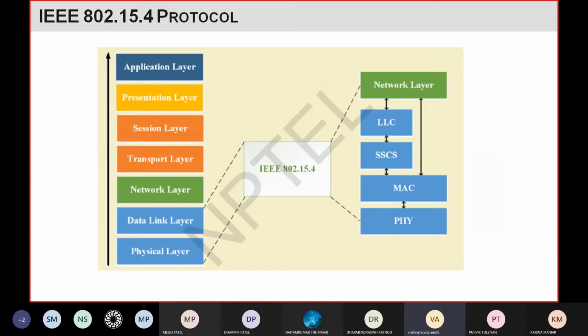These two are additionally used, and you can see they are between the network layer and the MAC layer. So the physical and MAC layers are the lower layers, and the network is the upper layer. Here only the network layer is shown, but it also uses the transport, session, presentation and application layers. But mainly the changes are in the first two layers and these two additional layers. So it's a comparison between the IEEE 802.15.4 protocol and the OSI model.